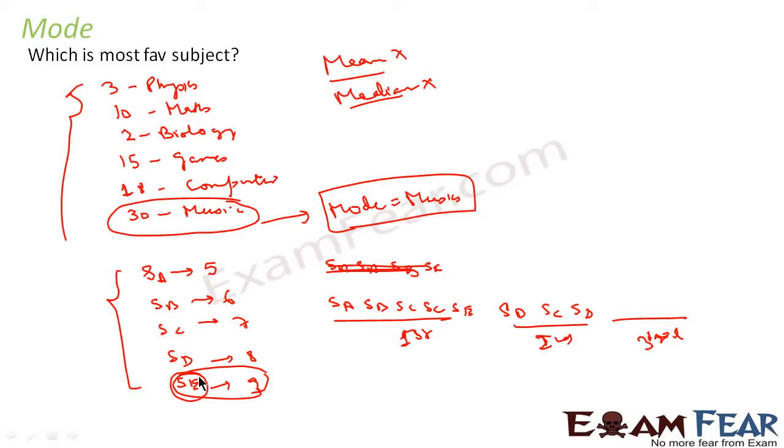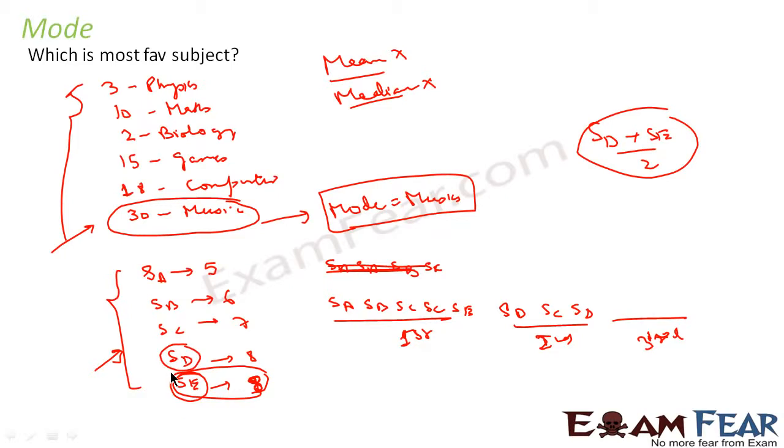We'll say that is the mode. This is used in scenarios where we have to find who is the most irregular guy or which is the most favorite subject. For such things, mean and median fail. You can't use mean and median. There we'll use mode. Also, one more thing to note: let's suppose both these guys are absent 8 days each. Now we want to find the mode. I can't say the mode is student D plus student E divided by 2. So we can say the mode is student E and student D. That means both the guys are irregular.